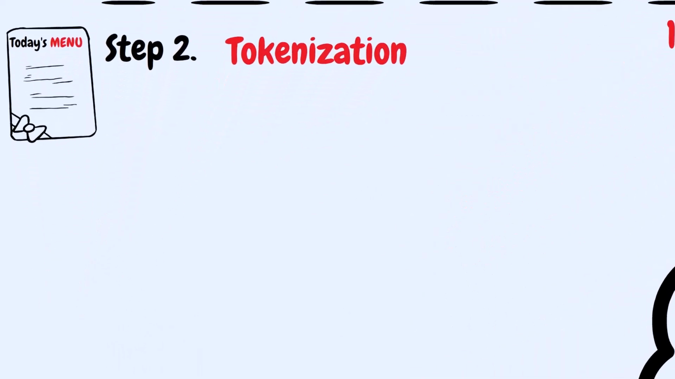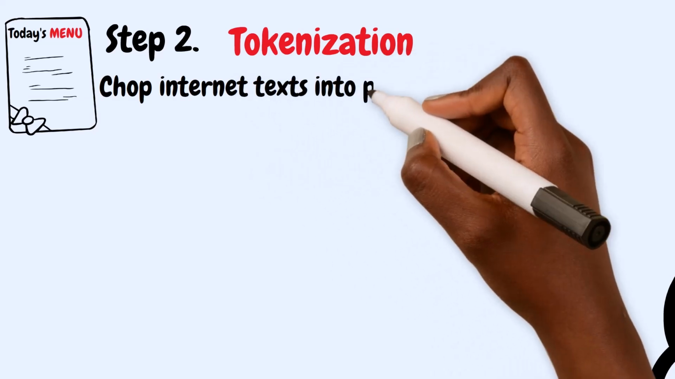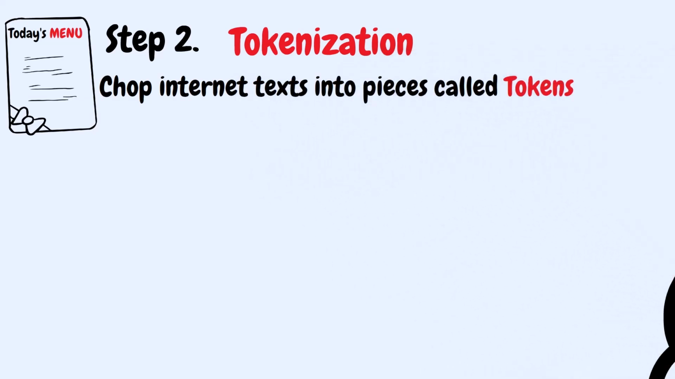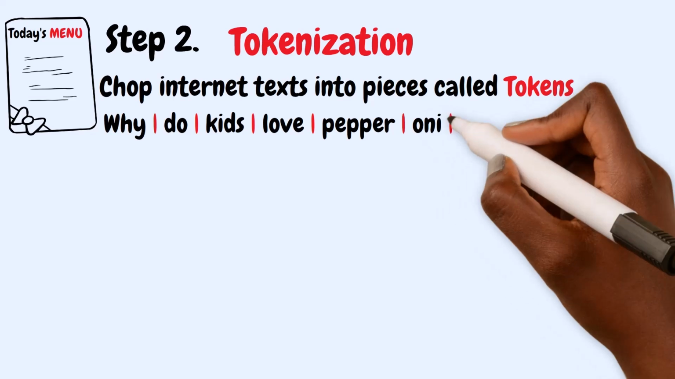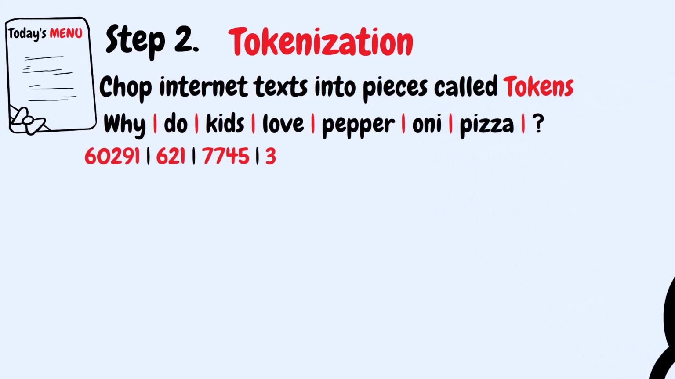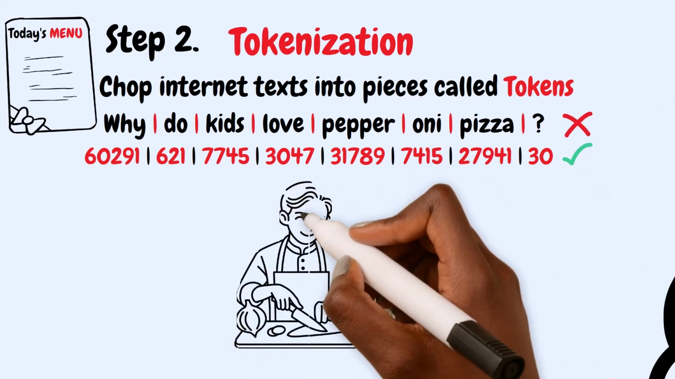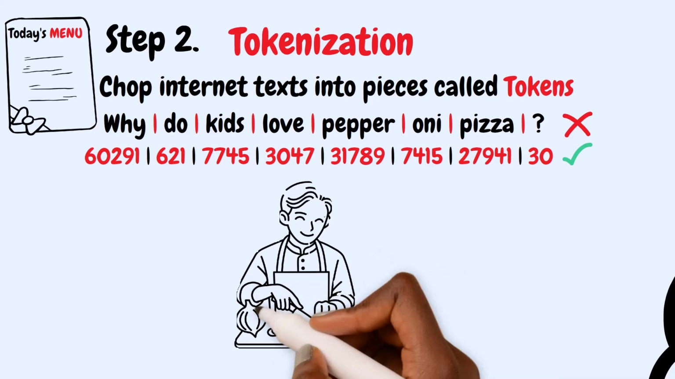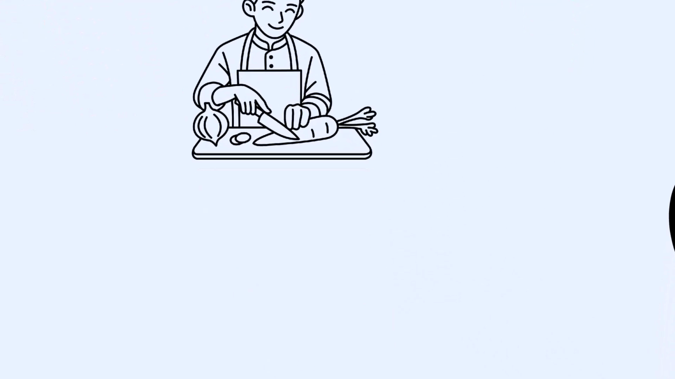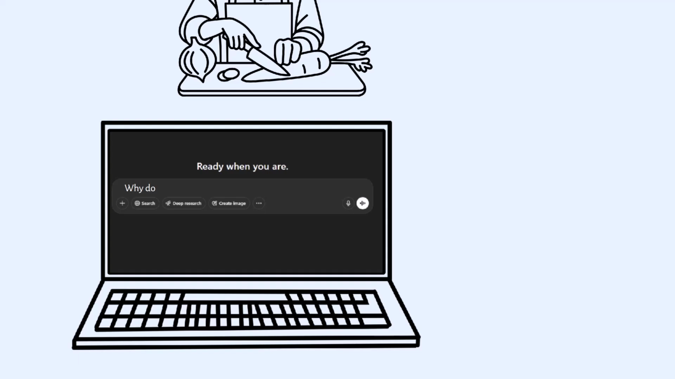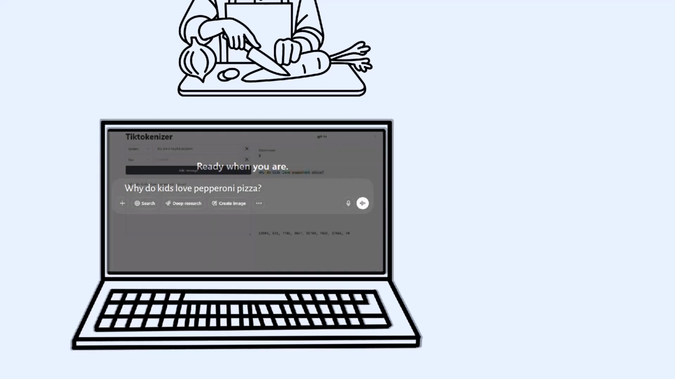Here's how it works: we chop our internet text into pieces called tokens, which are words or parts of words that get assigned a unique number. The computer can then work with these numbers instead of words, just like a chef chops vegetables into bite-sized pieces. Let's type, "Why do kids love pepperoni pizza?" into ChatGPT. Let's see what happens behind the scenes.